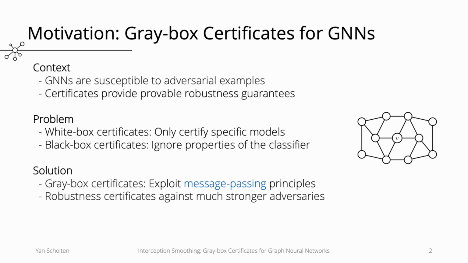As a solution, we propose gray box certificates that exploit the underlying message passing principles of graph neural networks. This allows us to certify robustness against strong adversaries that control multiple nodes in the graph and perturb node features by an arbitrary magnitude.